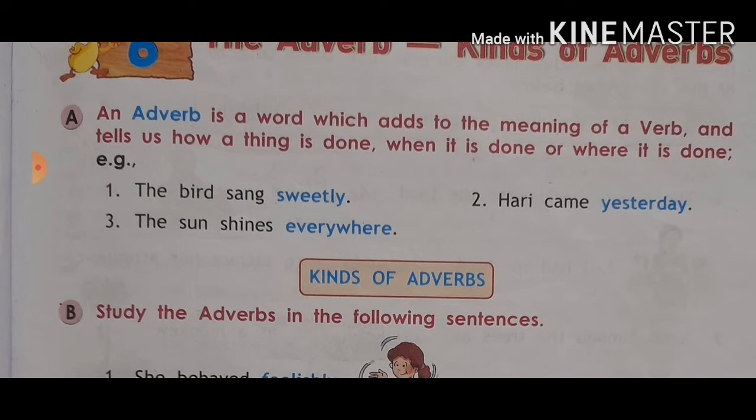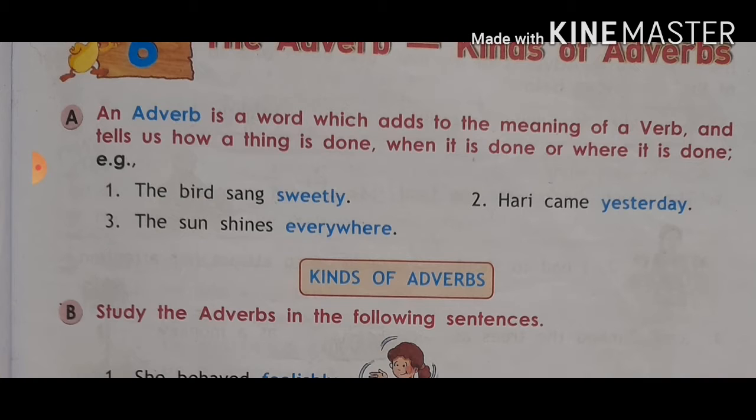The bird sang sweetly. Here, sang is a verb, but how is the thing done? Sweetly. The bird sang sweetly. So here, to the verb sang we add a word so that we can make meaning. The bird sang sweetly, so sweetly is an adverb.